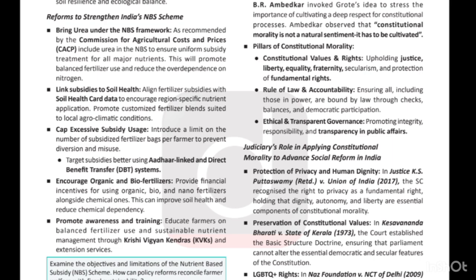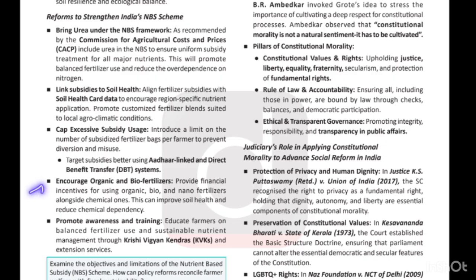But if we limit or rationalize the subsidies for the farmers, that is limiting it to the same amount, like 2 or 3 bags per farmer, then definitely it will ensure that the fertilizers are not black marketed. Another thing is that they will not be diverted to other uses, which shall also be prevented. And the third thing is that it will ensure the farmers are not overusing this.